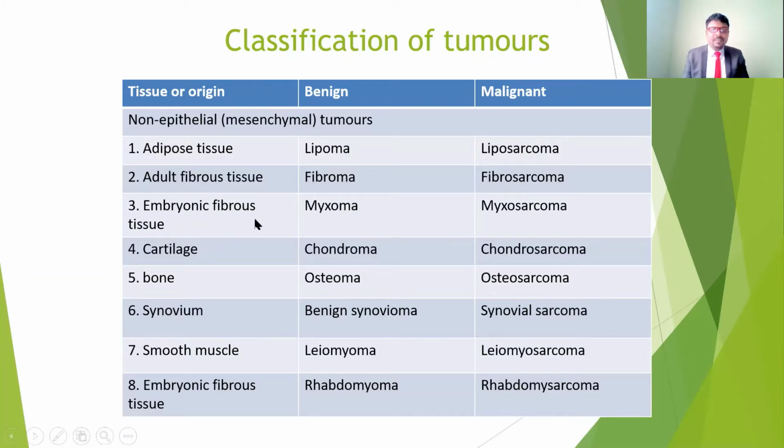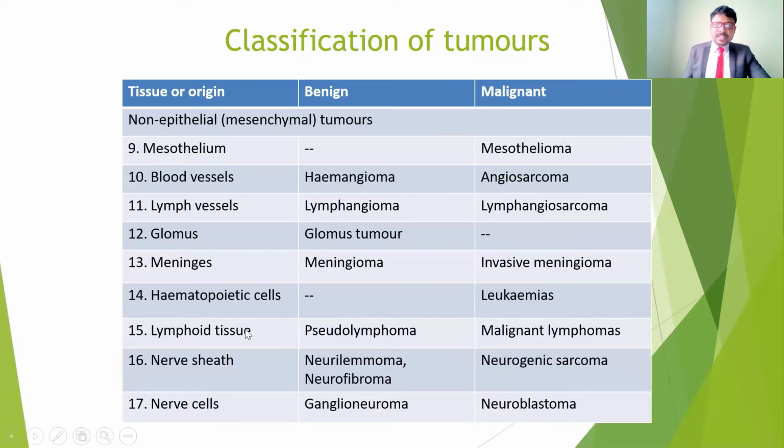Next is myxoid fibrous tissue: myxoma, myxosarcoma. So oma is there, and here sarcoma is there, so it is the cancerous one. Cartilage is chondroma, chondrosarcoma. Bone, osteoma, osteosarcoma. Synovium, synovioma and also synovial sarcoma. Smooth muscle is leiomyoma and also leiomyosarcoma. Embryonic muscle tissue is rhabdomyoma and rhabdomyosarcoma, the same is added. If you see the name itself, we can understand whether it is the cancerous cell or the benign tumor.